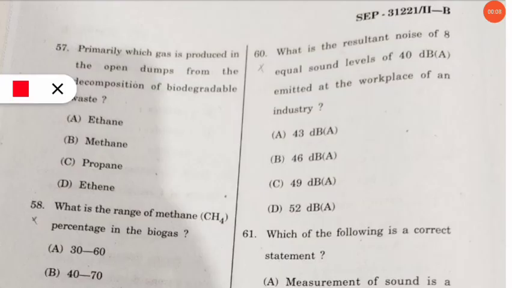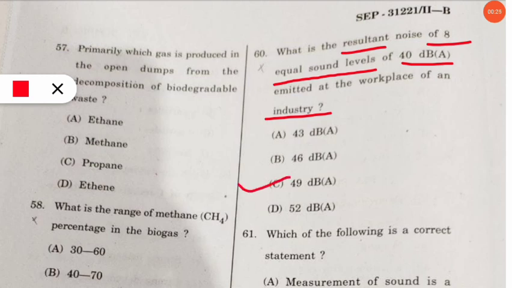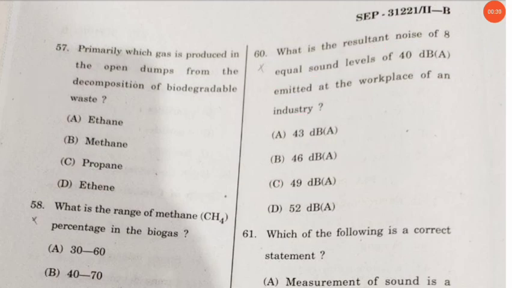The next question is, what is the resultant noise of 8 equal sound levels of 40 decibel each emitted at the workplace of an industry? So I'm not going to solve this question. In any other video I'll solve this, but I'll tell you the correct option will be option number C. The resultant noise level will be 49 decibel. Let's move to the next question.